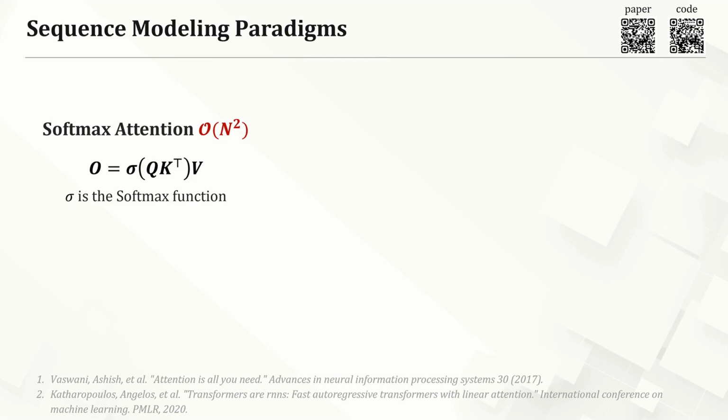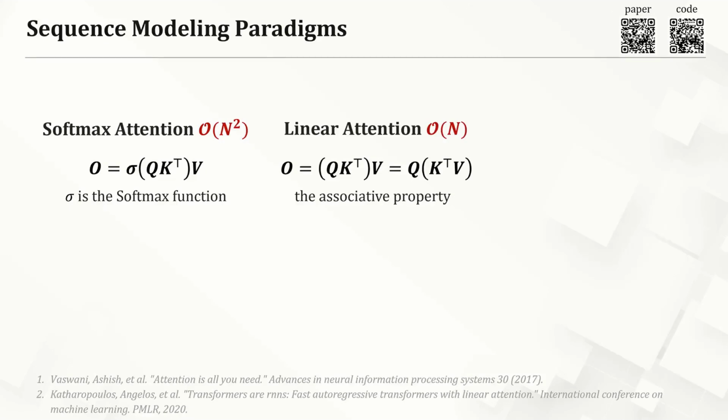To fix this, the community introduced linear attention, which drops the softmax and reorders the matrix multiplication to achieve linear efficiency. But today, let's look at this from a completely different angle. Traditionally, we view attention as a weighted sum of tokens. Here, we view softmax attention as building a two-layer MLP using K and V. Here is how it works. We take Q as the input. Our first linear layer is the transposition of K. We apply a softmax activation, multiply by the V matrix, and get our output.